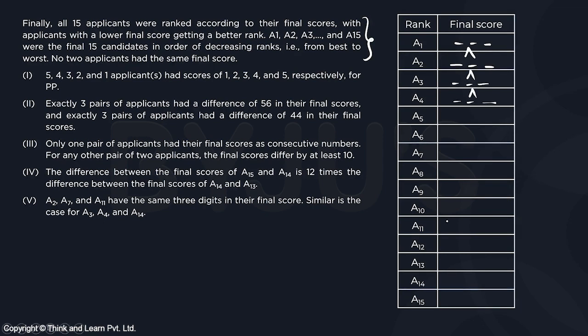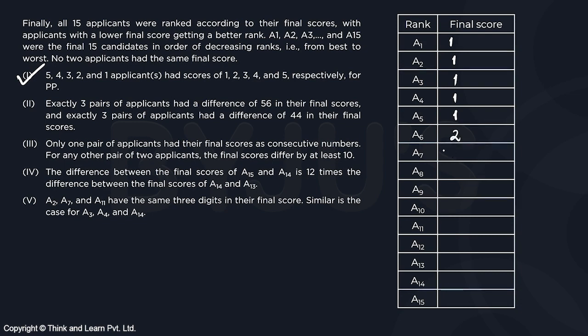No 2 ranks are going to be the same because everybody got a unique combination, right? From the first statement, 5 applicants had a score of 1. So anybody who is in hundreds will be among the top or the smallest numbers.